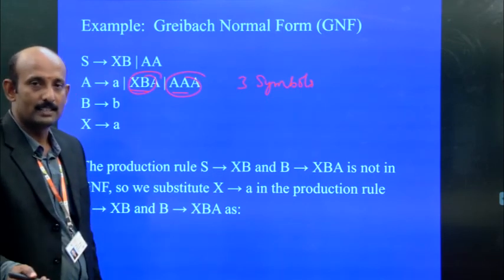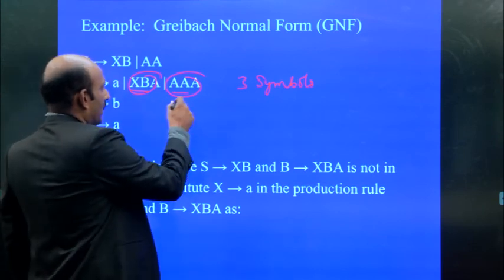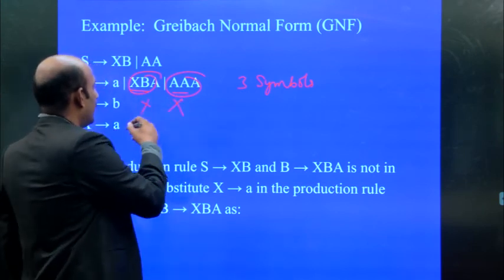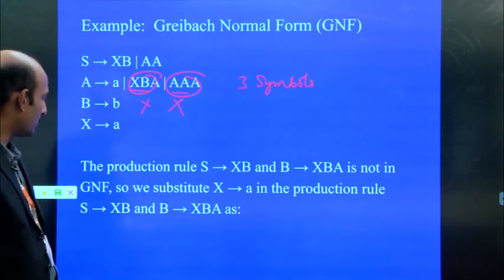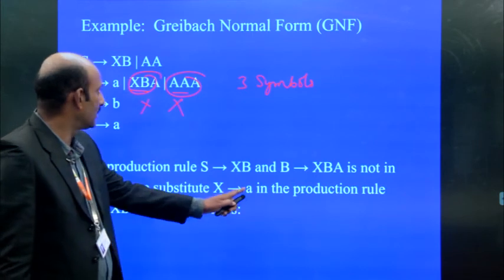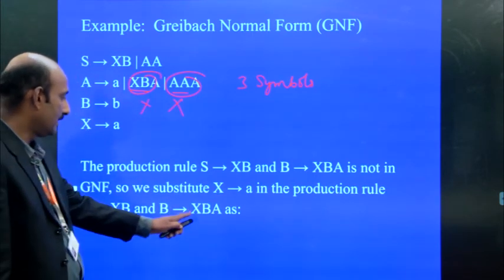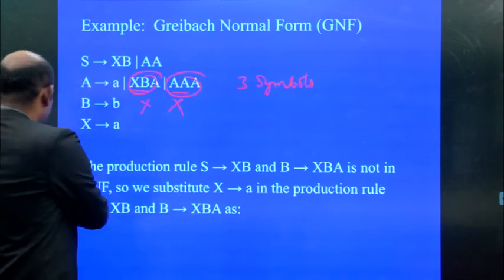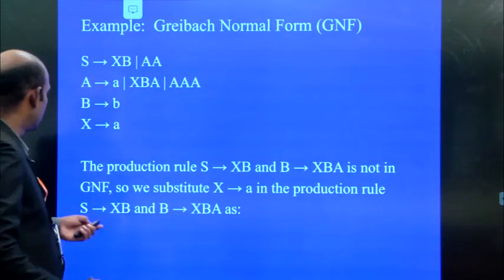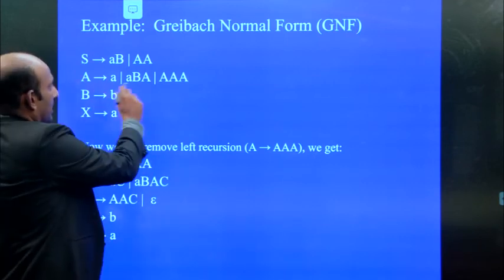If we have 3 symbols, we can break these productions. We have to break this one into 2 symbols or like that. So we substitute X implies A in the production rule, XB, and B gives XBA as like that. So look at that. We can go for following that. We can go for replacing.